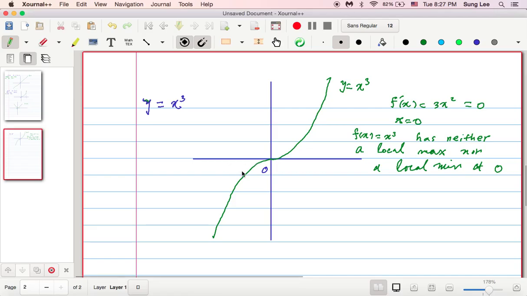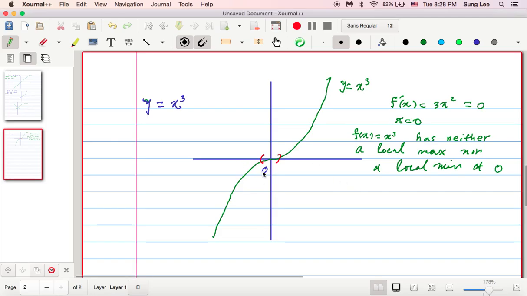All right. So because of that, no matter how small a neighborhood you take, centered at 0, it always happens. So which means that f of 0 equals 0 is neither a local maximum nor a local minimum.